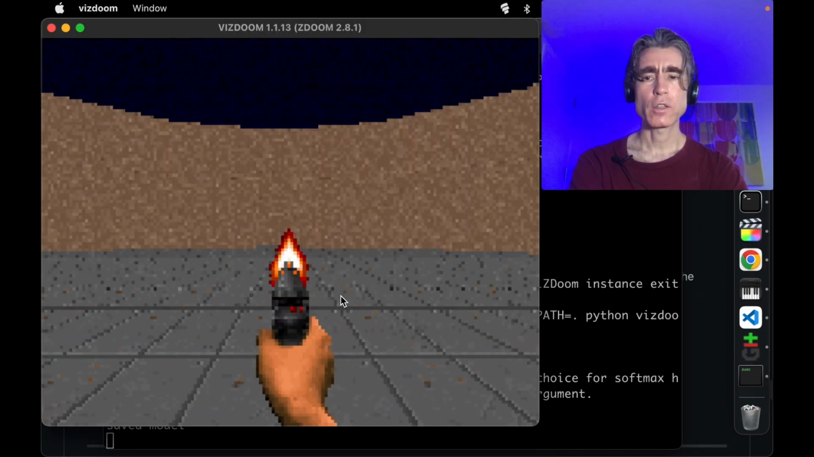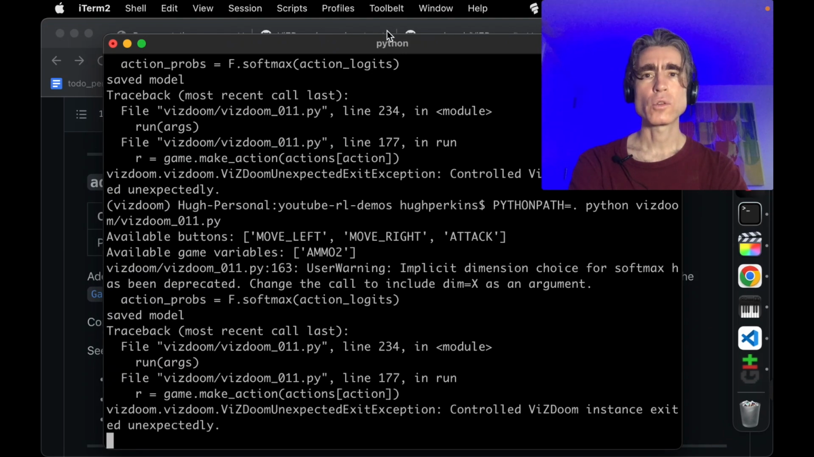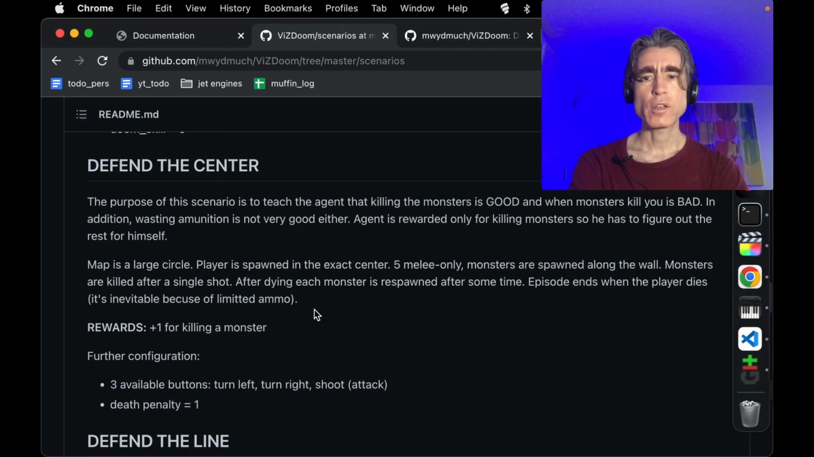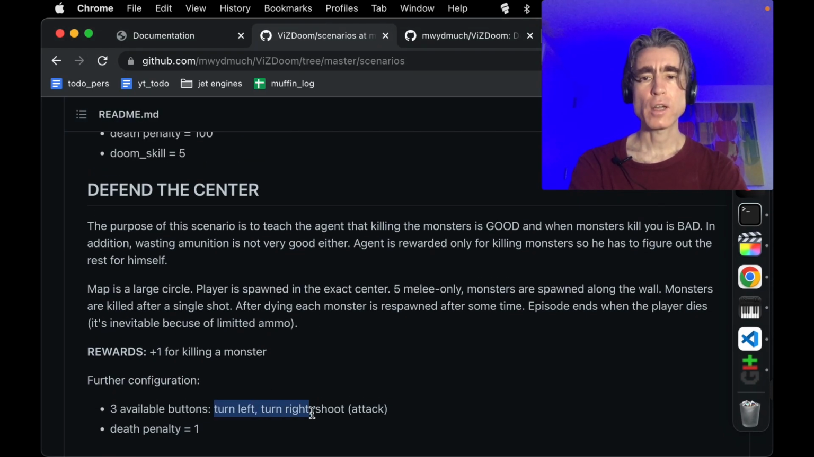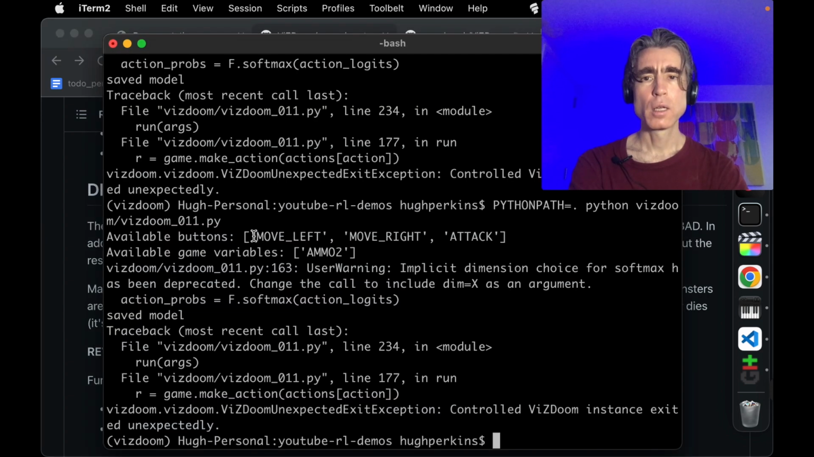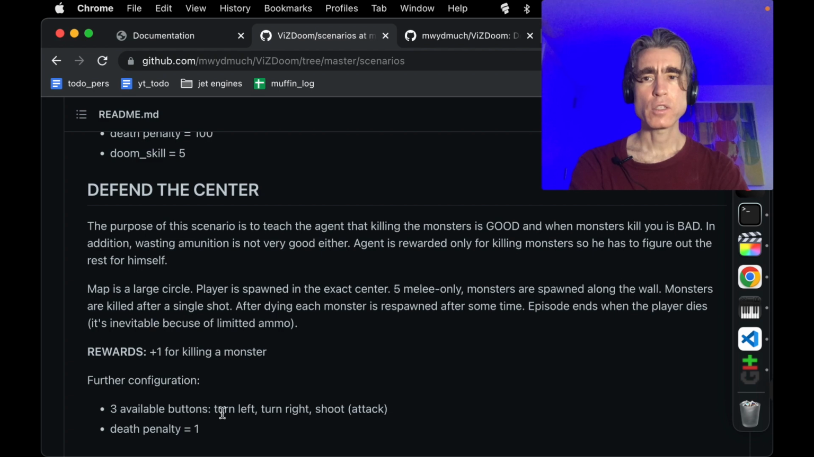Let's check the doc for this scenario a sec. Defend the center, 3 available buttons: turn left, turn right, shoot, attack. So it's turn left and turn right. This says move left. This says turn left.